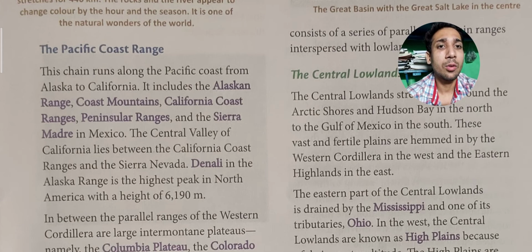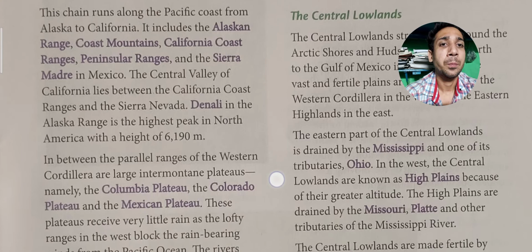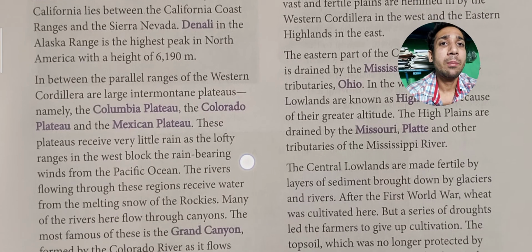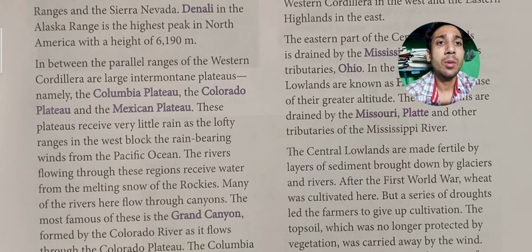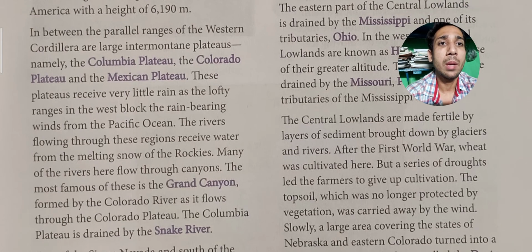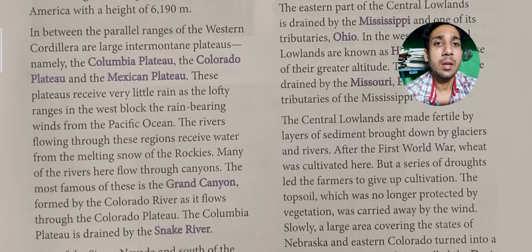Denali has a height of up to 6,190 meters. In between the parallel ranges of the Western Cordillera are large intermountain plateaus, namely the Columbia Plateau, Colorado Plateau, and Mexican Plateau. These plateaus receive very little rain, as the lofty ranges in the west block the rain-bearing winds from the Pacific Ocean.